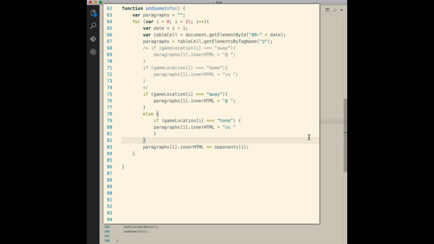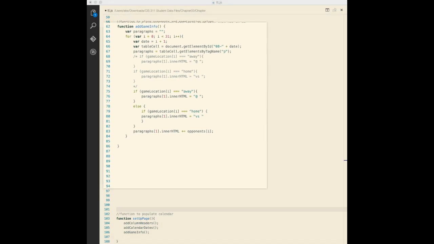The nested if statement we just created specifies that the text versus should be inserted only if the current element in the game location array has a value of home. This means that any game location elements with values of the empty string will not meet the condition, and the text versus will not be added to those cells.